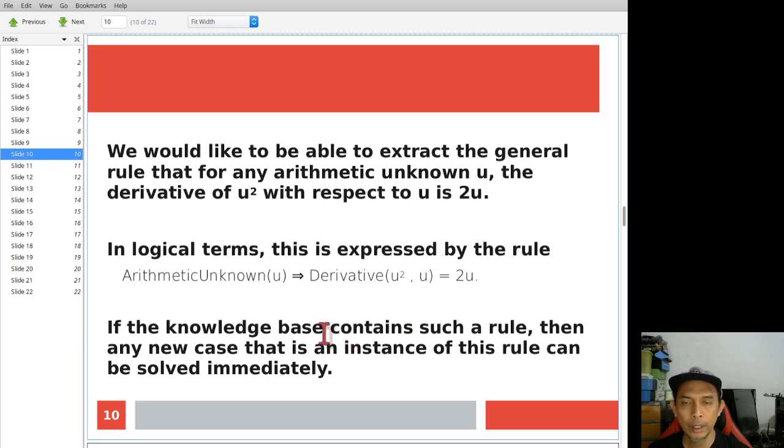Now, if you have a knowledge base that contains such a rule, then for any new case based on this rule, you can quickly generate the solution. So for any new similar problem, you just refer to your database, and then you can quickly get the solution.